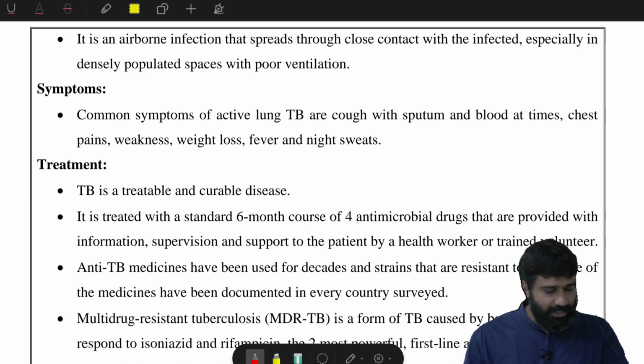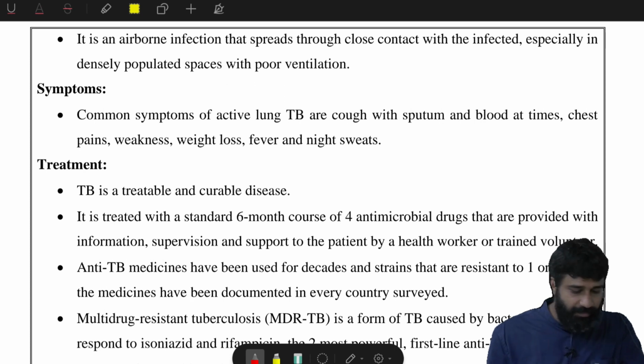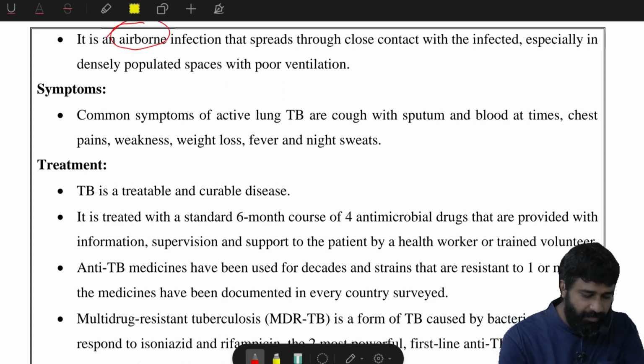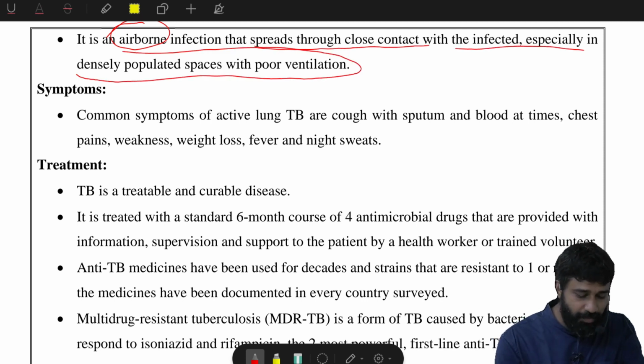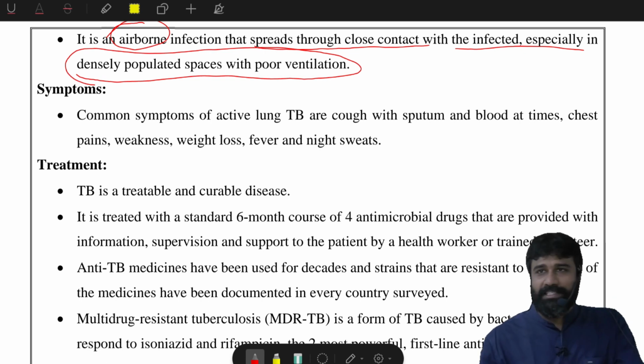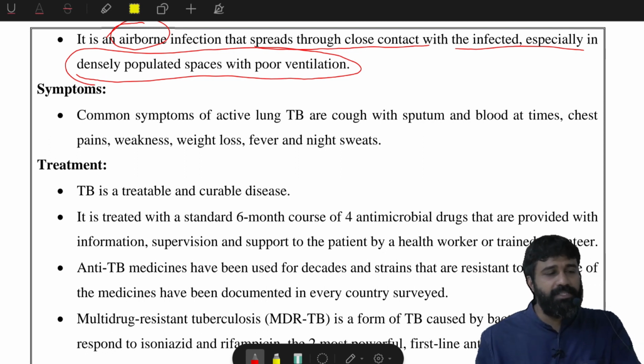Now the symptoms, and also one more thing: how will it spread? The mode of transmission, the agent, is air. Air is the agent here. It is an airborne infection that spreads through close contact with an infected person, especially in densely populated spaces with poor ventilation.